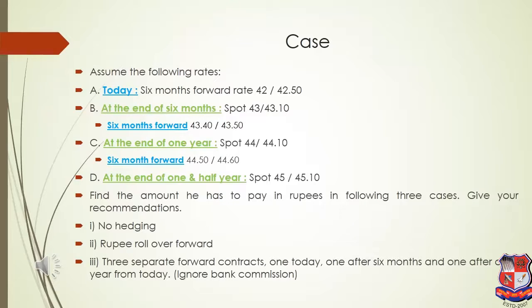Now the question we need to find out is the amount a person has to pay in the following three cases. Number 1, if a person does not enter into hedging. Number 2, if there is a rupee rollover contract. And number 3, if there are separate forward contracts today, one after 6 months and one after 1 year from today.